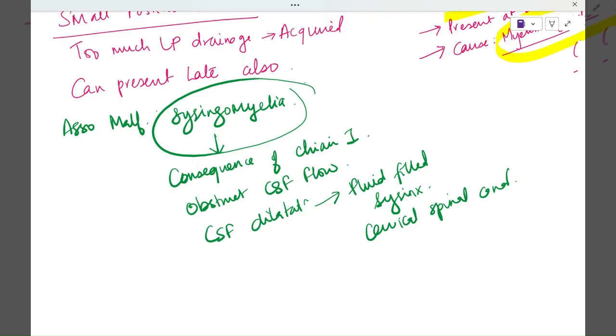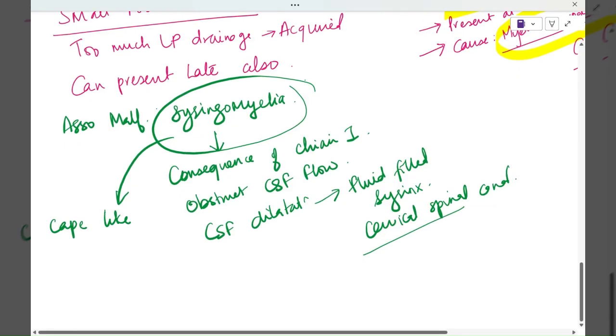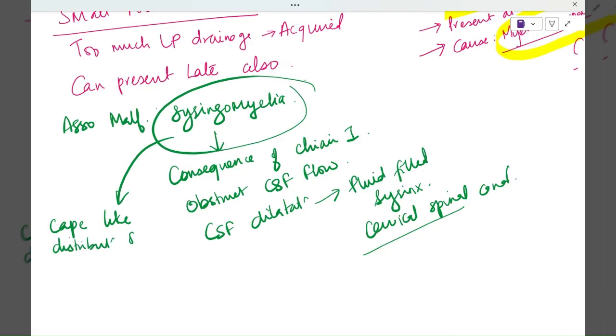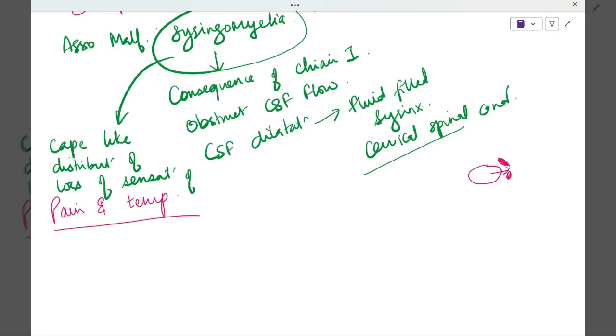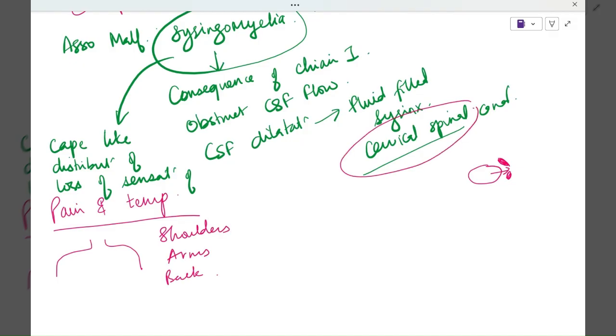We'll just see what syringomyelia is also, because that is also an important concept. Because the cervical spine is affected, it will cause a cervical myelopathy. So there will be a cape-like distribution of loss of sensation, mainly pain and temperature, because these pain and temperature fibers, the spinothalamic tracts, are around that cervical canal. When there is dilatation, these tracts are compressed. So pain and temperature loss in a cape-like distribution: shoulders, arms, back, because of the cervical myelopathy.